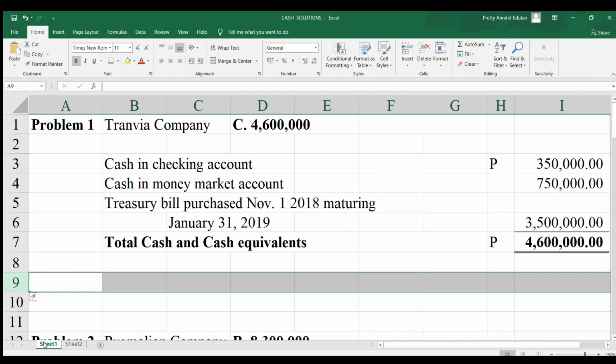But for the second time deposit, it is not a cash equivalent because again, for it to be considered a cash equivalent, it must be within the maturing term of 3 months.